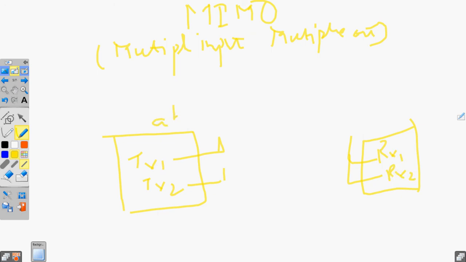Here different information gets transmitted, ABCD and EFGH. Since different information is getting transmitted, the throughput gets doubled, two times. And due to RX diversity, the robustness of the signal is also increased. So this is the advantage of MIMO.